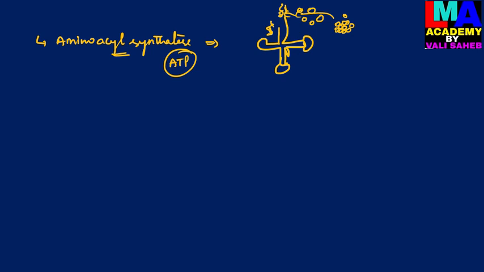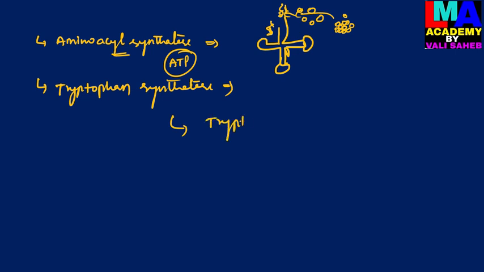And then tryptophan synthetase. Here the tryptophan synthetase is also a synthetase which is used in the conversion of tryptophan into indole acetic acid, which is an auxin phytohormone.